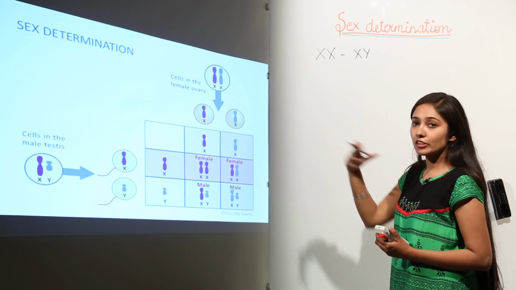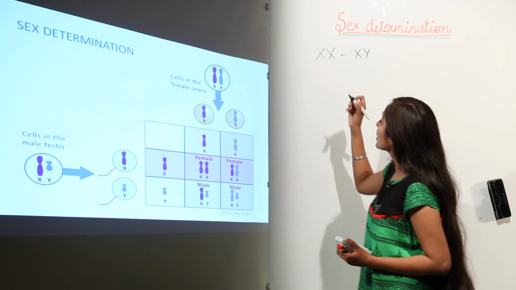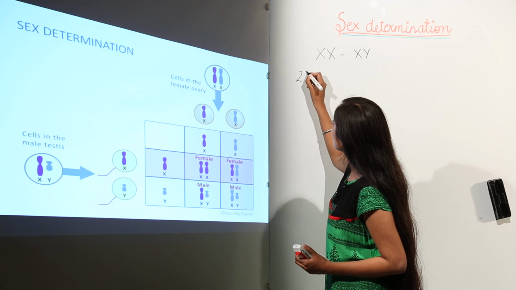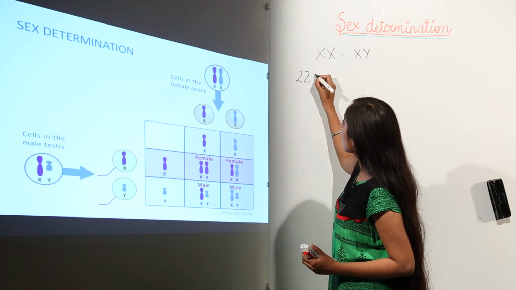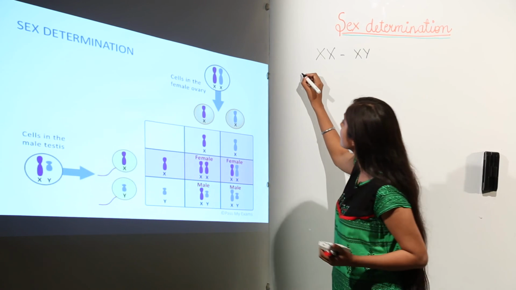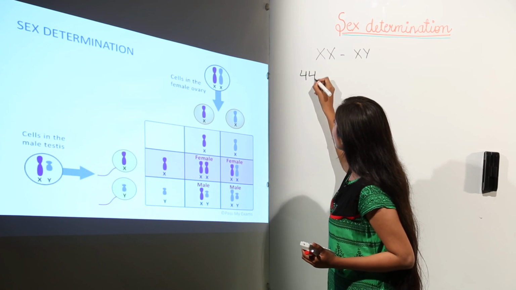We can also make a cross in case of autosomes also. For example, if we have 22 pairs of what? Autosomes, we can write it as 44, because why we write pairs, we can write it as 44 autosomes.